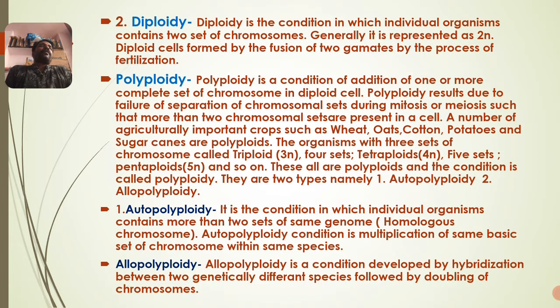For autopolyploidy, there are so many examples. You can give wheat, you can give rice, any kind of plant species. All of them are autopolyploid plants, right? So this is all about polyploidy, and another topic is chromosomal aberrations.